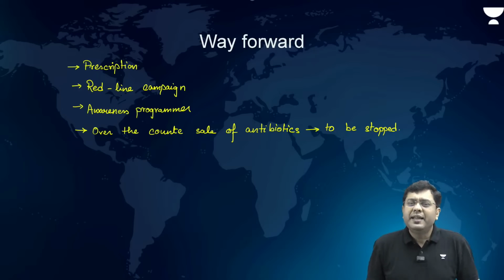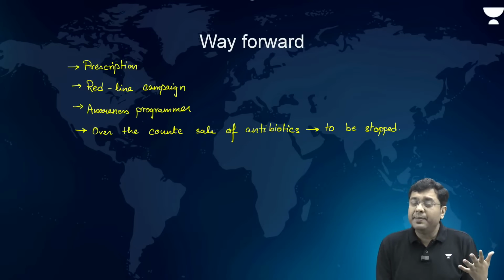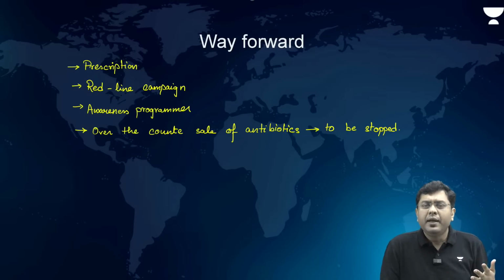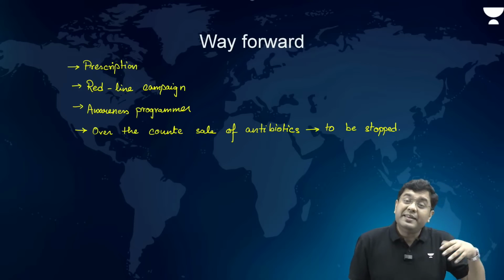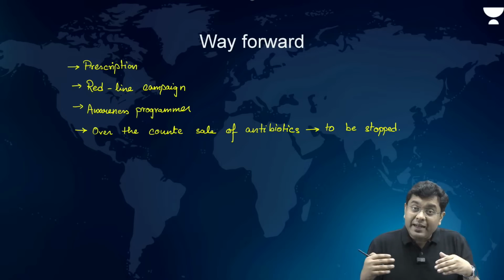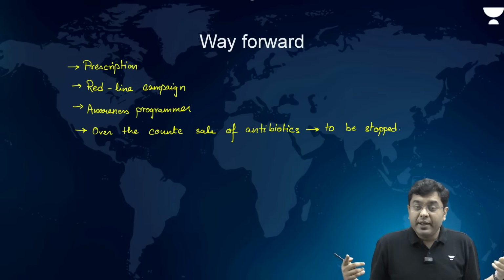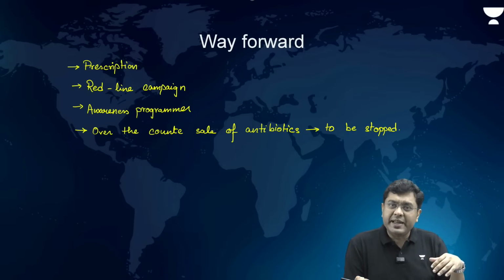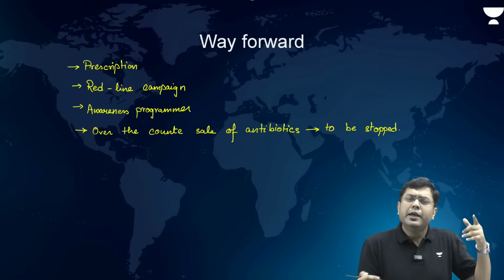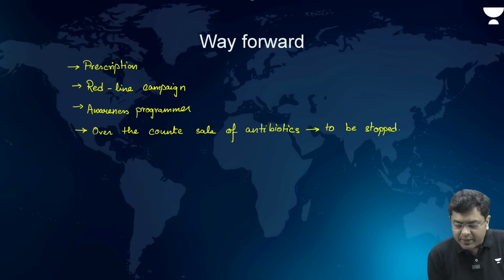And you have to understand that this spreads across the community. The antimicrobial resistance spreads across the community as well, because let's suppose you get impacted and you have these drug resistant microbes developing in your body. It can happen that these drug resistant microbes can then be transmitted from your body to any other individual, and it can be a community spread. Even an individual who has not taken that many antibiotics will also suffer to the same extent. So, to prevent the community spread, greater study and greater research is needed.